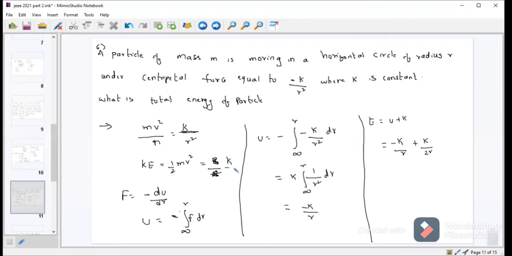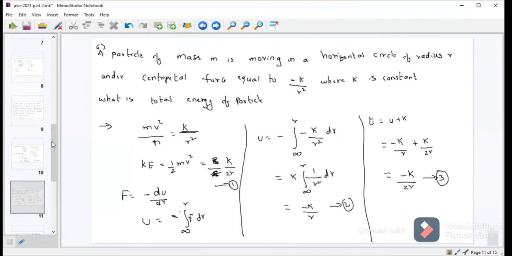Right, k by 2r. So you will get this one as minus k by 2r. So this is the total kinetic energy, this is the total potential energy, and this is the total energy.